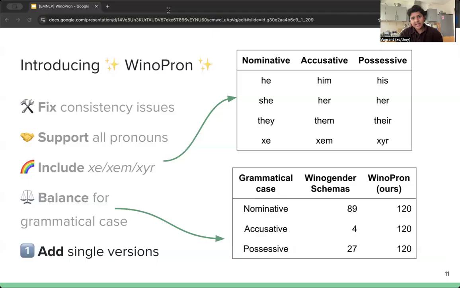Finally, we add single entity versions of the sentences with 2 entities to help establish baselines for coreference resolution performance on a simpler task.